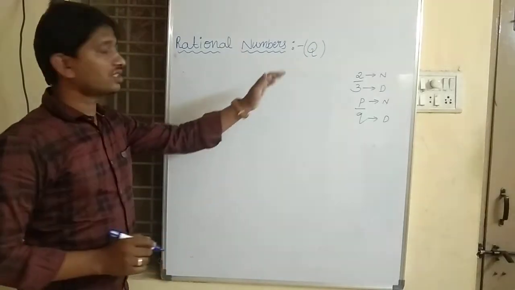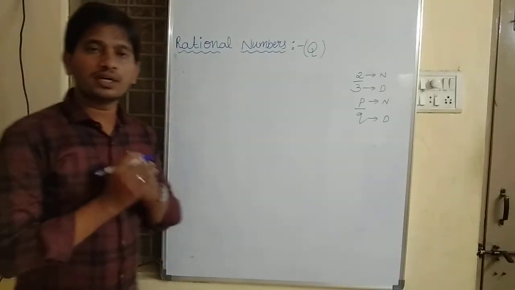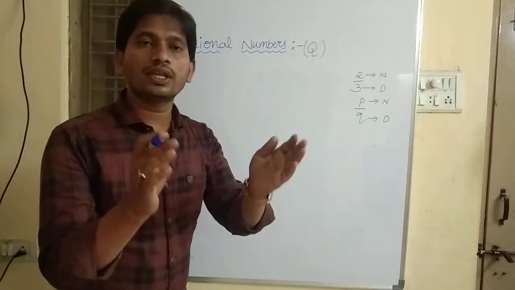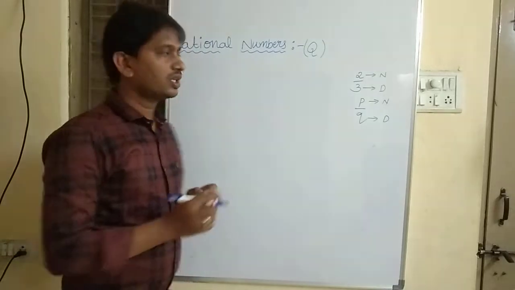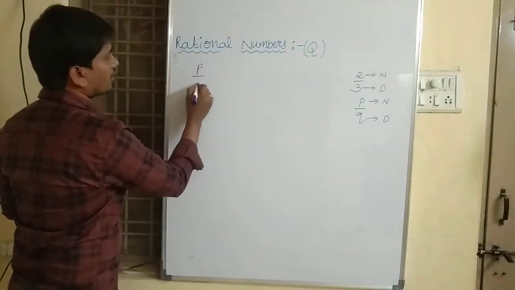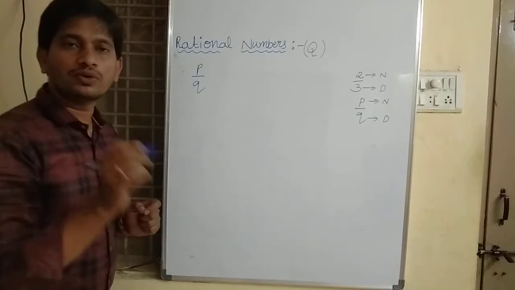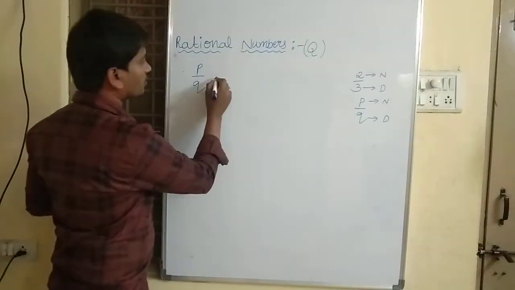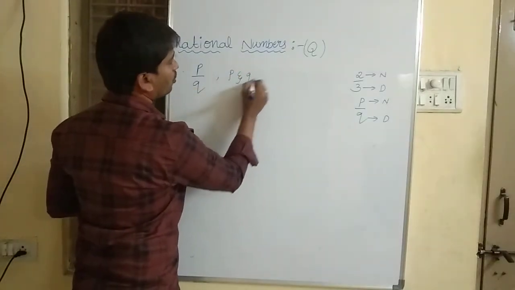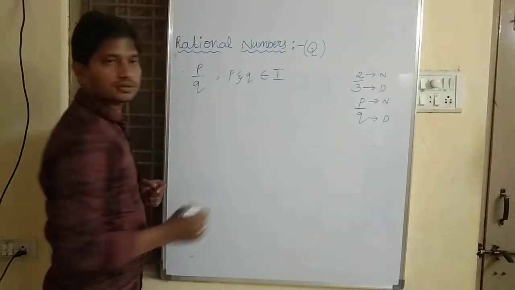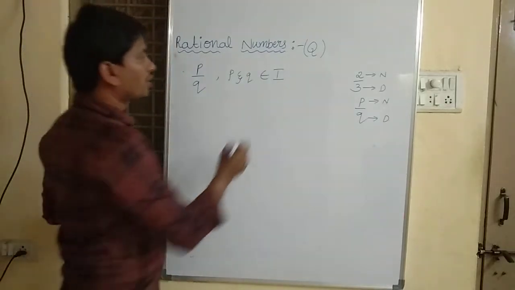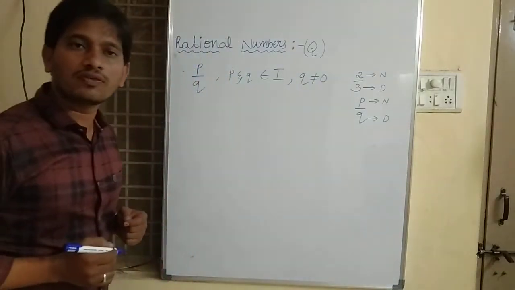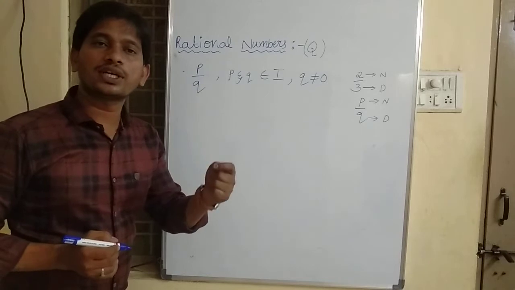So what do you mean by rational number? A rational number is anything which can be written in the form P by Q, where P and Q are integers and Q is not equal to 0.